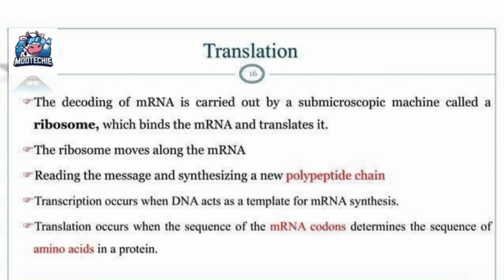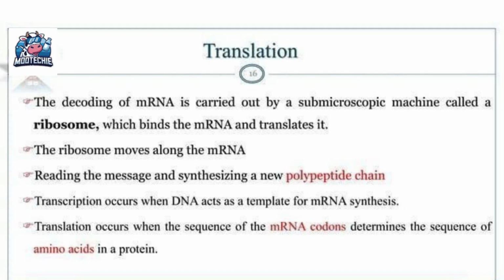The next point explains its action. The ribosome moves along the mRNA, reading the message and synthesizing a new polypeptide chain. Imagine the ribosome sliding along the mRNA strand like a reader moving along a sentence, and as it reads each word, which is a codon, it adds the corresponding amino acid to the growing chain.